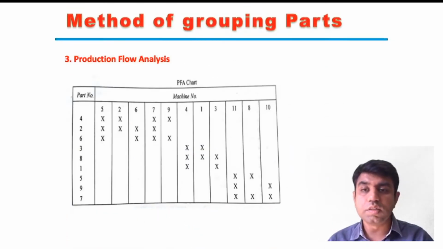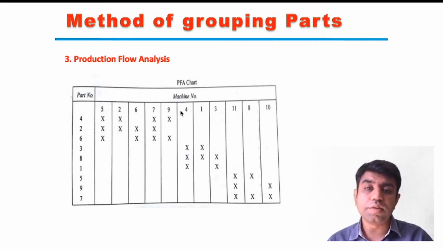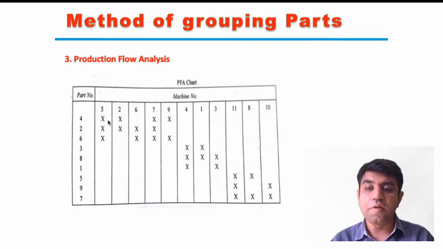The third one is production flow analysis. In production flow analysis, we produce production flow charts, in which we name the different parts as well as the different machines. Say for example, part number 4 requires machine 5279. The second part requires machine 5267.